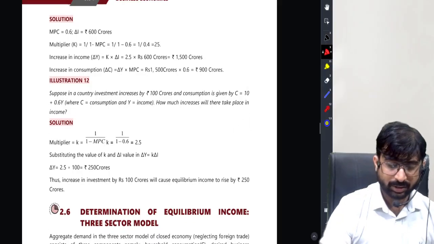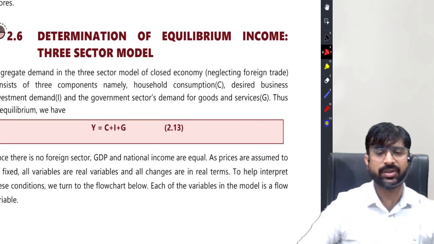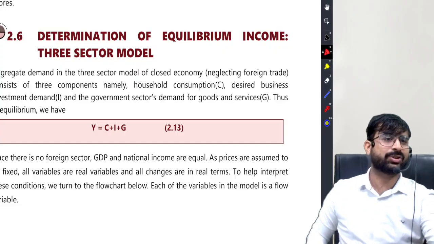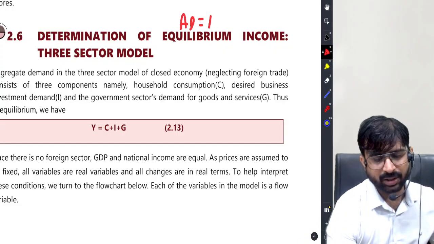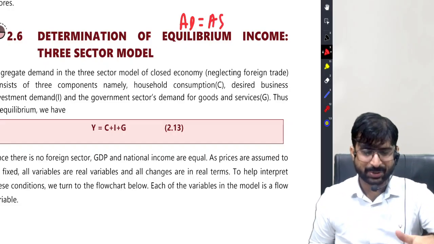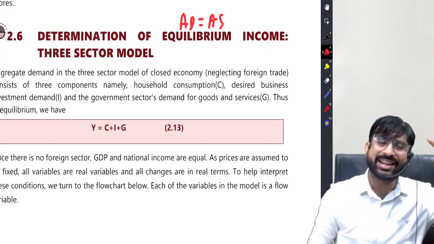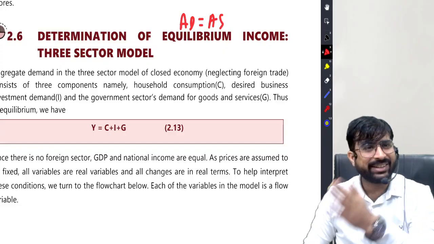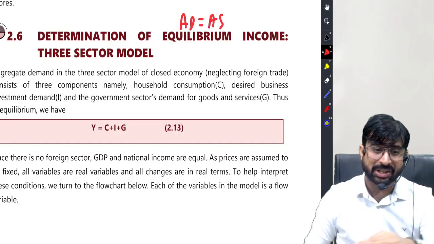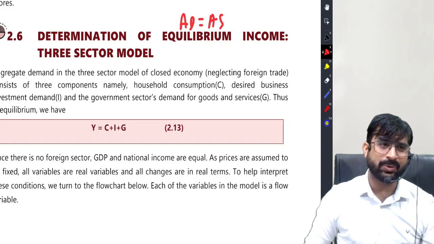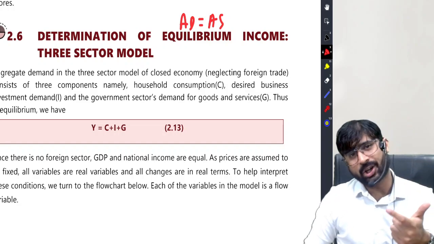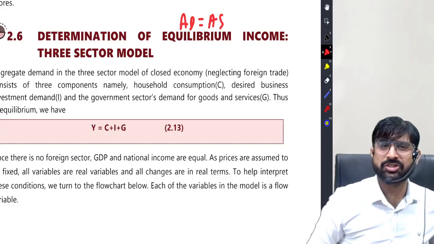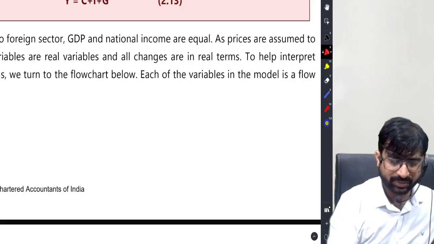Moving on. Students, let me introduce to you a 3-sector model. In the 2-sector model we had AD equal to AS. In the 3-sector also we have AD equal to AS. The only difference is in the 2-sector model aggregate demand had 2 components: consumption expenditure and investment expenditure. In the Keynesian 3-sector model, aggregate demand is equal to consumption, investment, and now you have the government expenditure. Rules remain the same. Slight changes will occur. So you can write the heading 3-sector model.